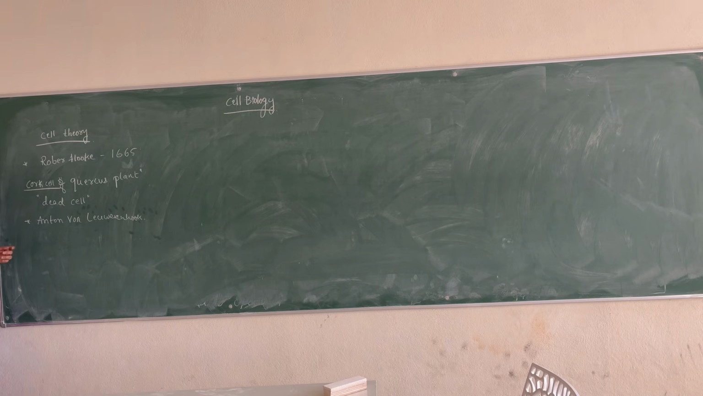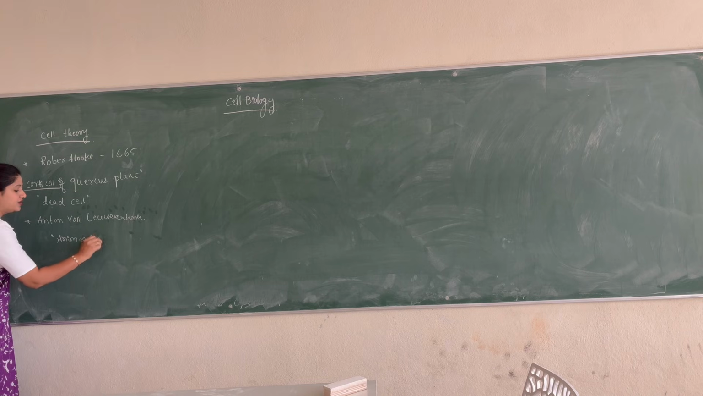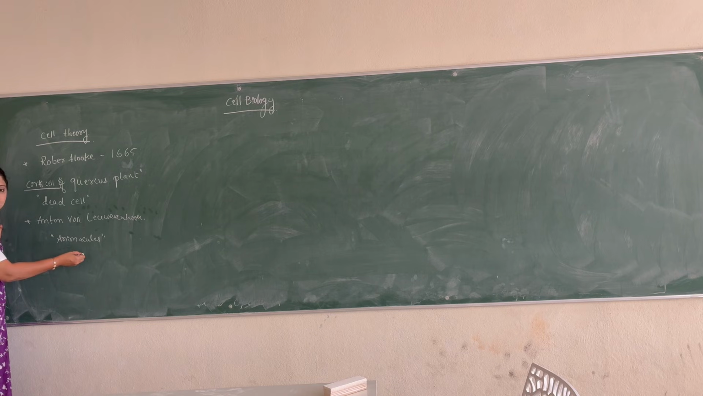So he named those small animals animalcules. Animalcules means tiny animals. So animalcules are the tiny animals which were observed by Anton van Leeuwenhoek. Later on, it was observed that these animalcules are nothing but microorganisms, right? So at that time, we observed them as animalcules. So the first living cell was observed by Anton van Leeuwenhoek.